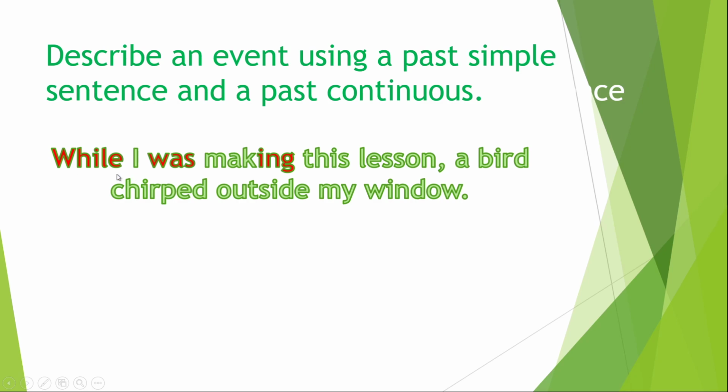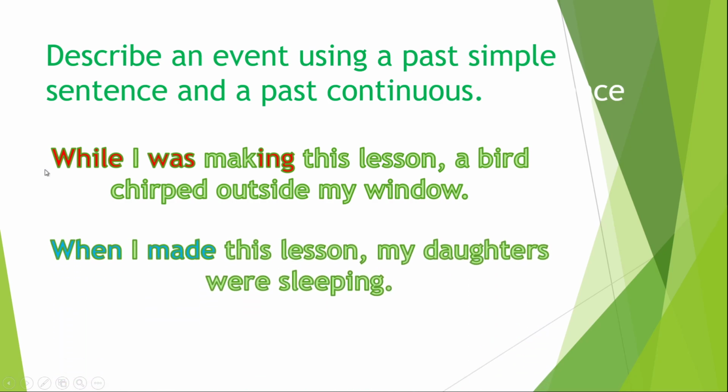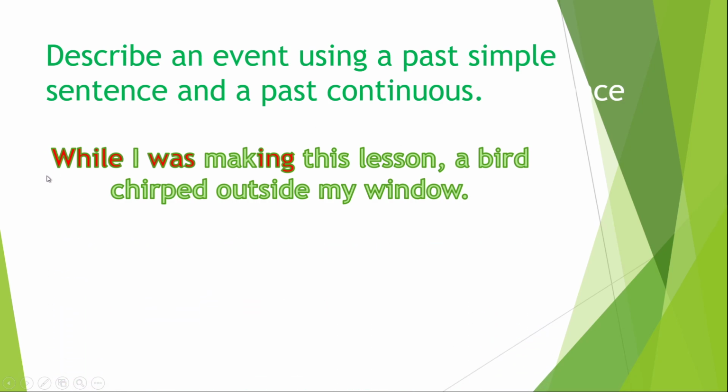So, I use while when there is ing, when it's past continuous. I'm still doing the action, okay? I was still doing the action when the bird chirped outside my window, okay? Let's read it again. While I was making this lesson, a bird chirped outside my window.